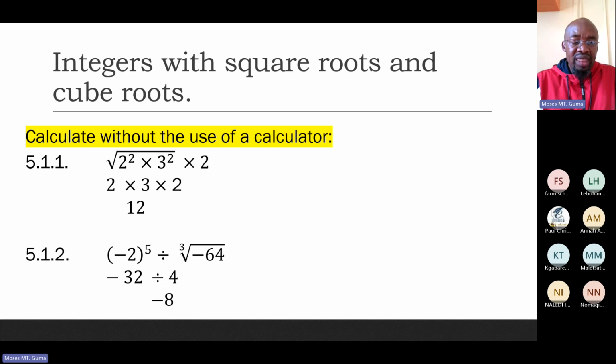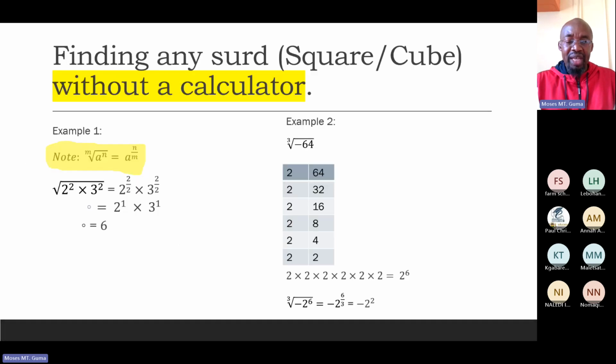Now we know that this is 2 times 3 times 2 from the previous slide. 2 times 3 is a 6. 6 times 2 is actually equals to 12. Next example. Can you see that there we have a cube root now? I can hear some panicking saying, but you haven't shown us anything about the cube root. There we go. Let's solve the cube root of minus 64.